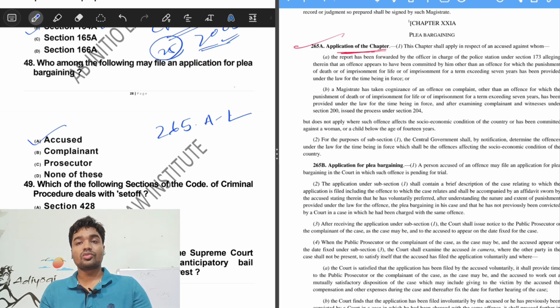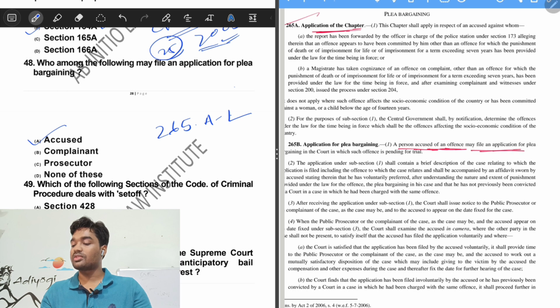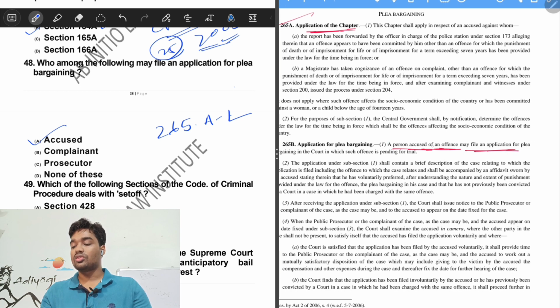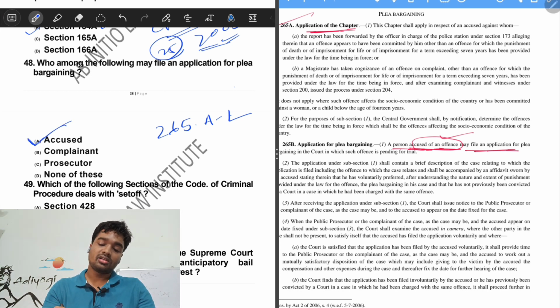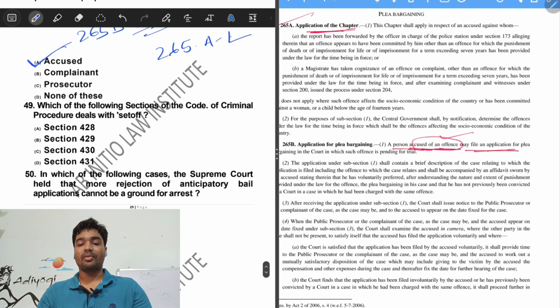Then section 265B talks about application for plea bargaining. Firstly, subsection 1 talks about a person accused of an offence may file an application for plea bargaining. So, from the very inception, it is made clear that a person accused of an offence, that means the accused, can file the application for plea bargaining. So the correct answer would be option A, the accused, by virtue of 265B subsection 1.